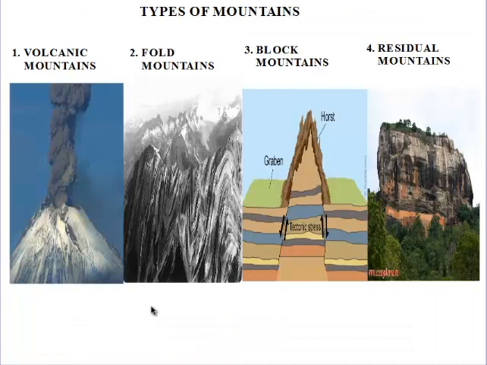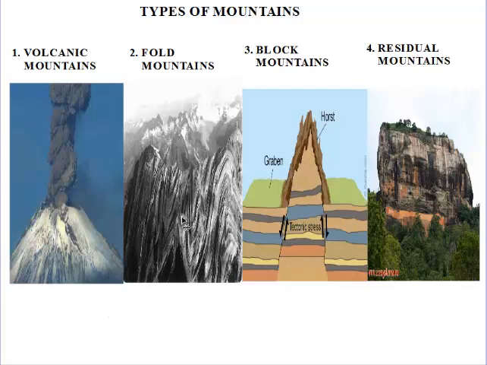We looked at the types of mountains. We said we have four main types of mountains. These are volcanic mountains, and these are mountains that are formed from molten lava. That is when lava erupts onto the surface, cools, and solidifies, forming a highland. It is known as volcanic mountains.